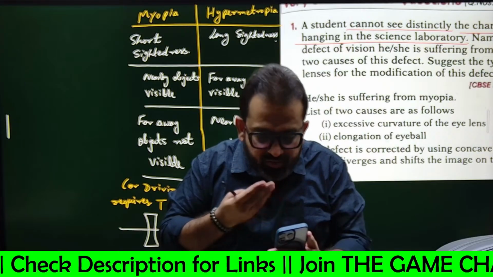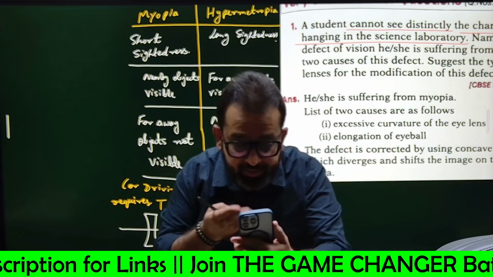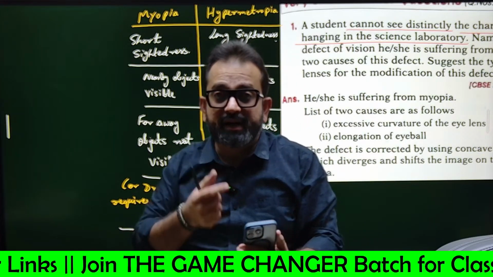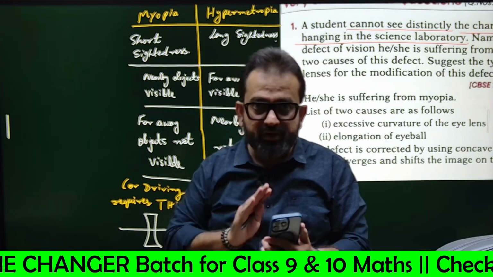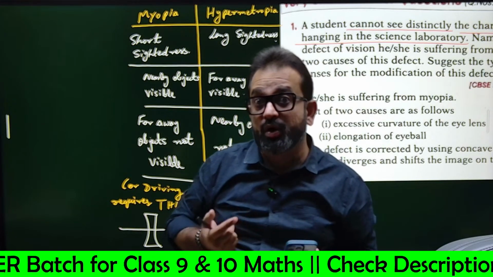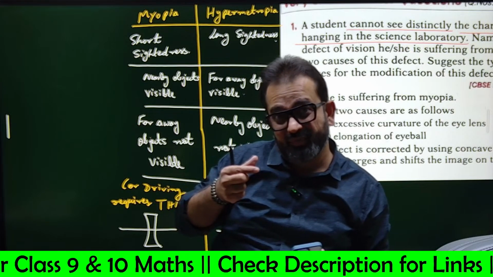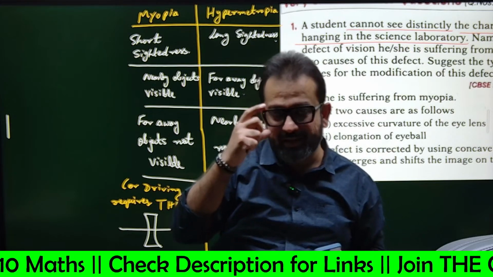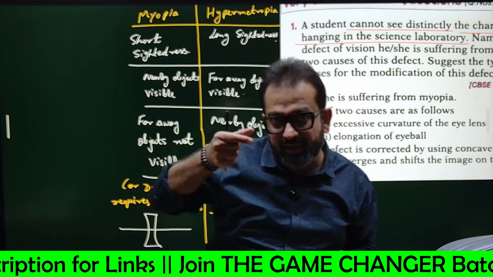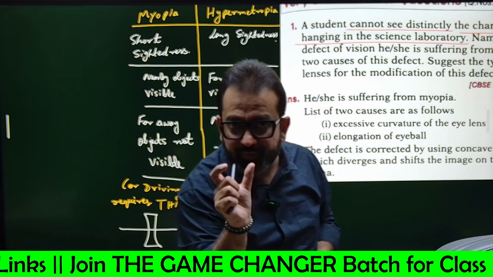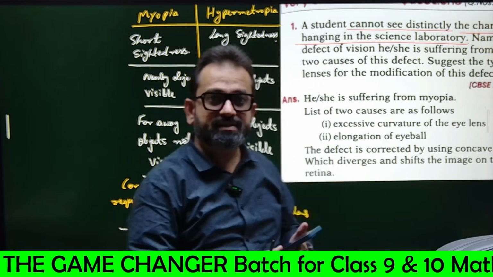If I am not able to see nearby objects, how will I read a newspaper? For reading a newspaper, your grandparents use a very thick lens inside the specs, and that thick lens is nothing but the lens which is thick from the middle, a convex lens like this.